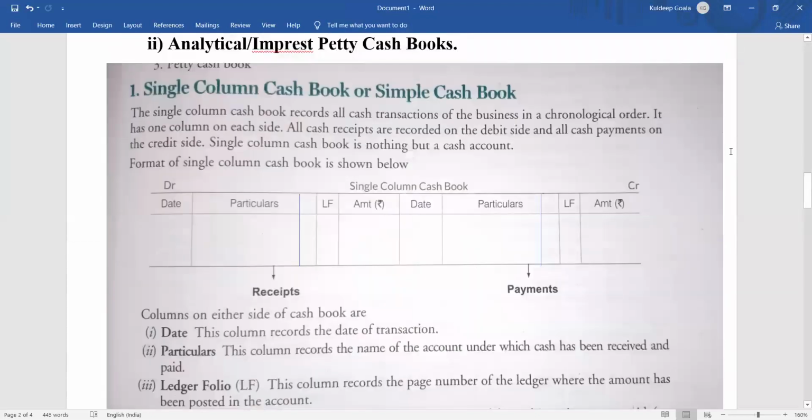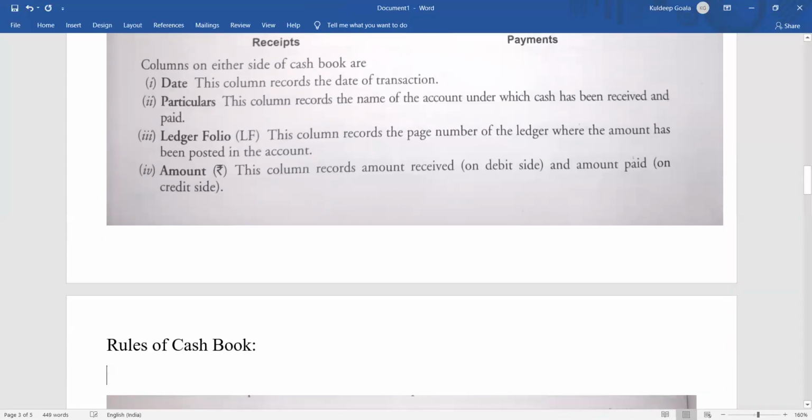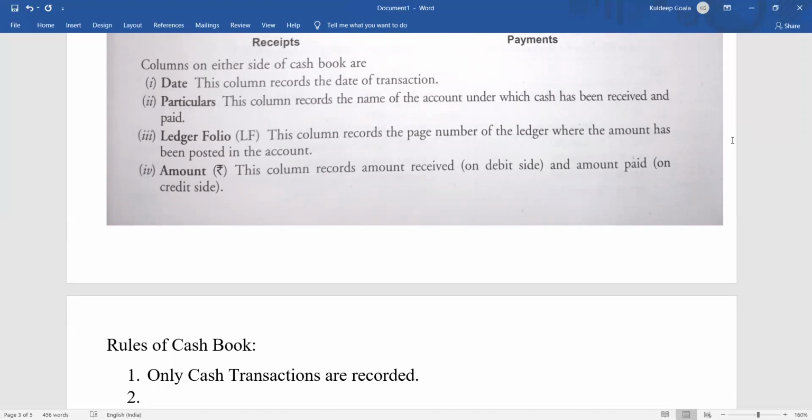Some of the rules are there which you should know, and I am showing you the rules for the cash book. Regarding the rules of the cash book, the first rule is that only cash transactions are recorded. Clear?